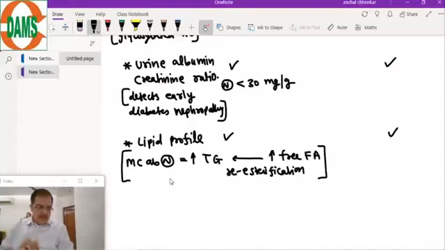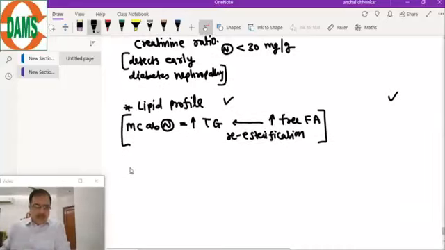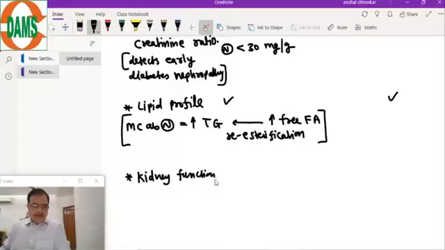Lipid abnormality. Now the other important test besides the HbA1c and lipid profile, we will go for the full kidney function test, like serum creatinine.